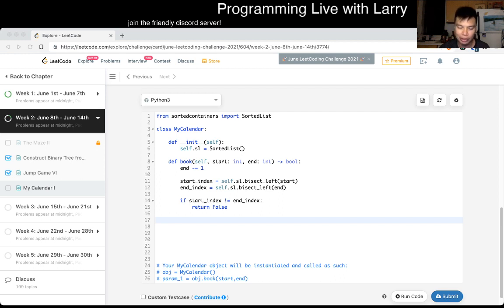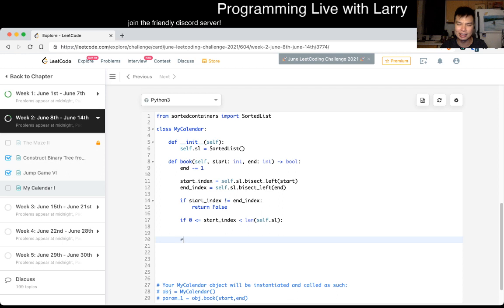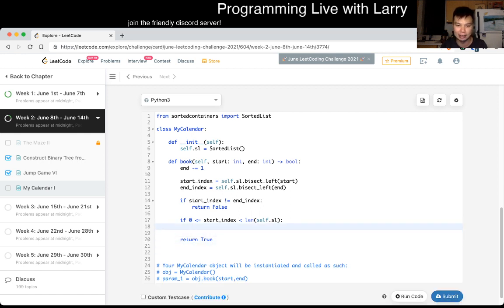So now that just means that we have to track one thing more. Let's also double check real quick that this is in it, because there is a case where if this is the length of this, then if this is in between, then that's good. Otherwise, if it's either all the way to the beginning or all the way to the end, then this is true. So let's actually return true in the other case. But here, let's say it's in between, so now we have to check the indexes. So we do start index.